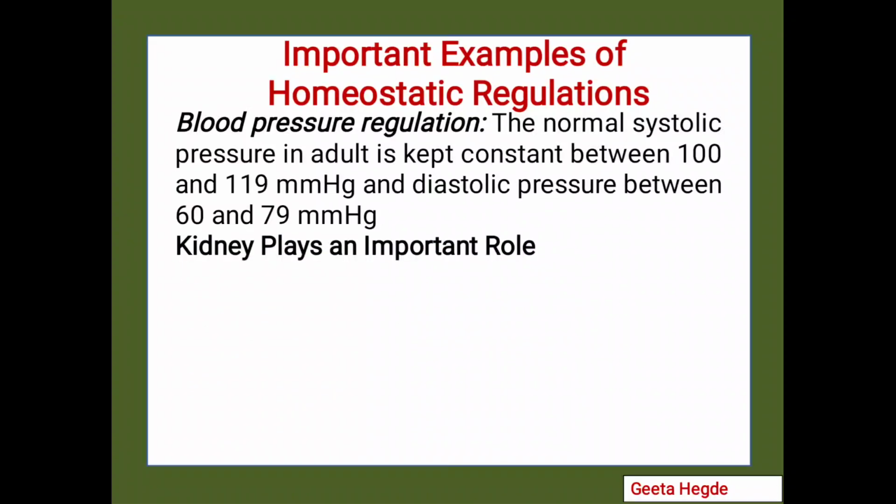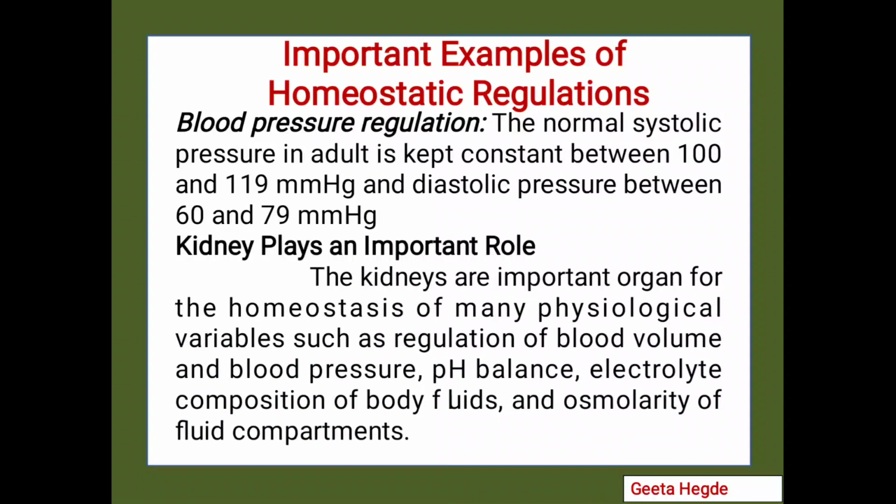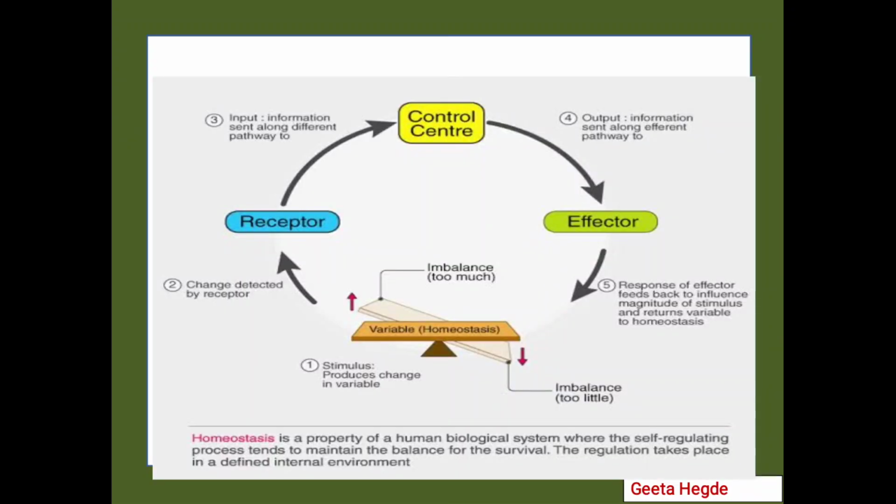The kidney also plays an important role, and the kidney is an important organ for homeostasis of many physiological variables in the body, such as regulation of blood volume, blood pressure, pH balance, electrolyte composition of body fluids, and osmolarity of various fluid compartments. So to summarize, homeostasis is the property of the human biological system where the self-regulating process tends to maintain balance for survival.